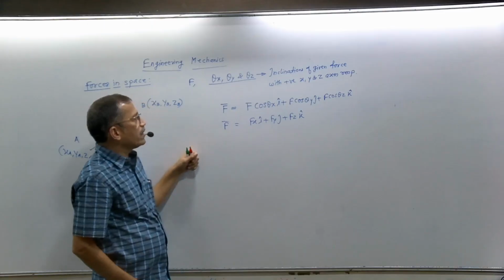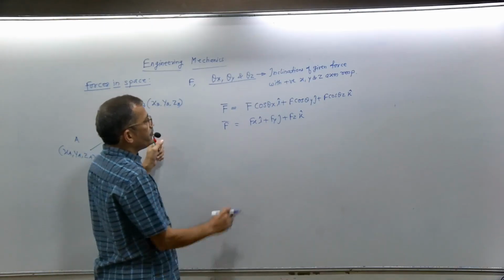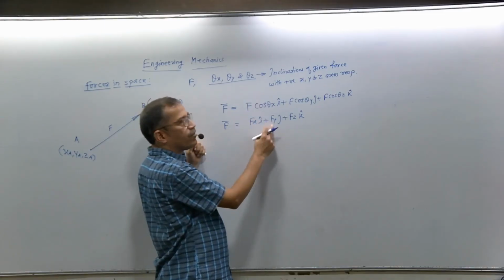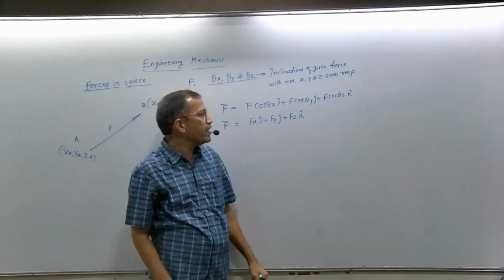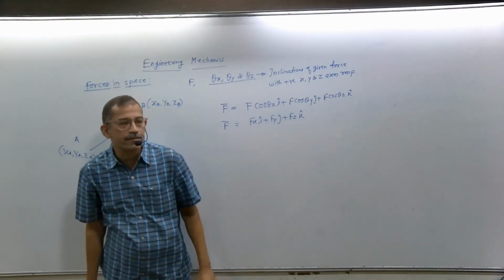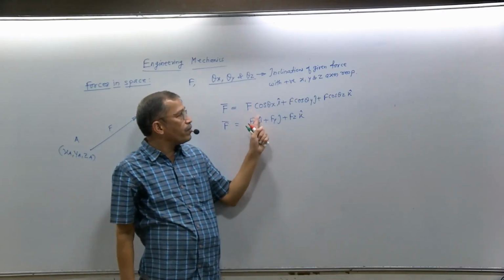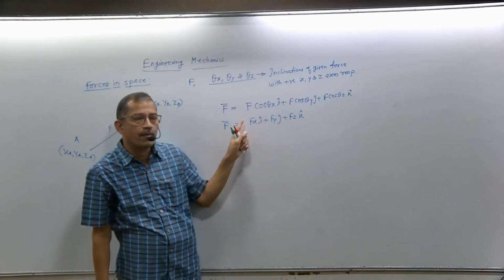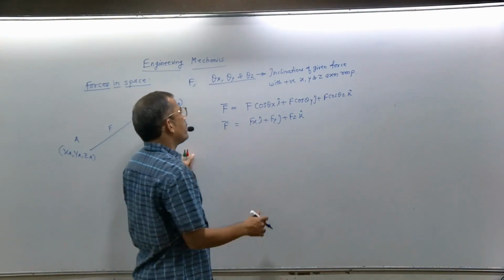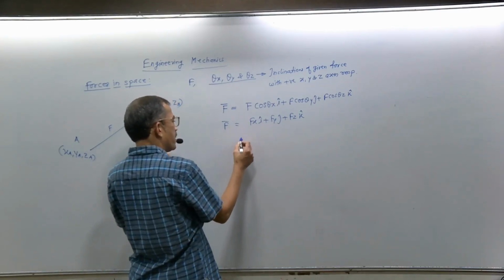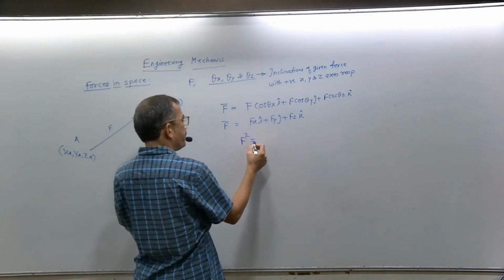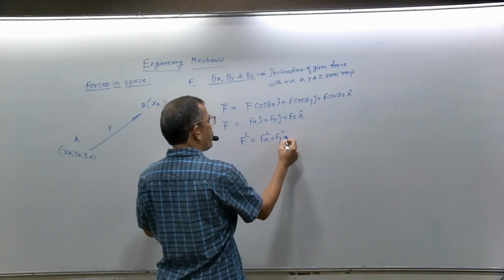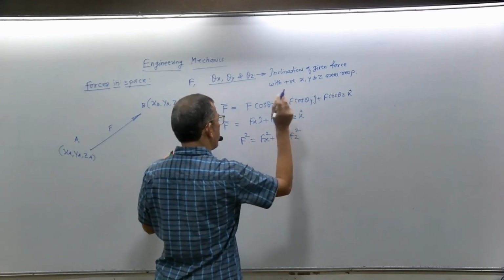From this we will get one interesting relationship. Fx is F cos theta x, Fy is F cos theta y, and Fz is F cos theta z. How will we find the magnitude of force F? F is the root of Fx square plus Fy square plus Fz square, or you can say F square is Fx square plus Fy square plus Fz square.